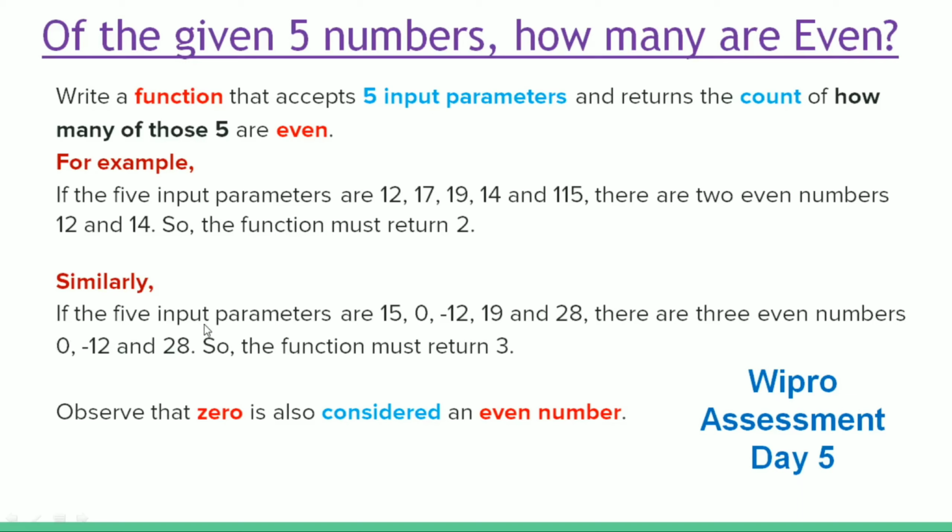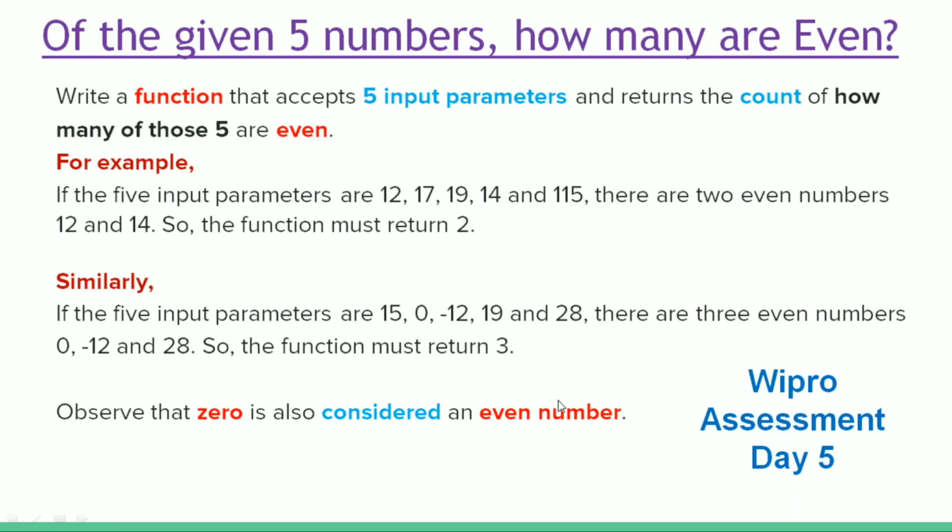Similarly, if the 5 input parameters are 15, 0, minus 12, 19 and 28, here we can see that there are 3 even numbers, 0, minus 12 and 28. So the function must return 3. Here 0 is also considered as an even number. We will solve this problem in the Dev C++ application.